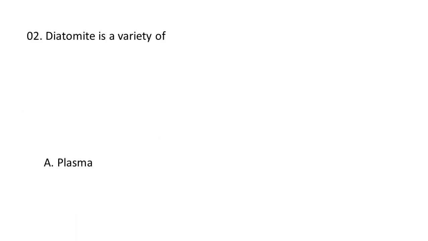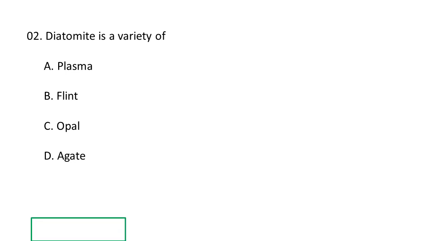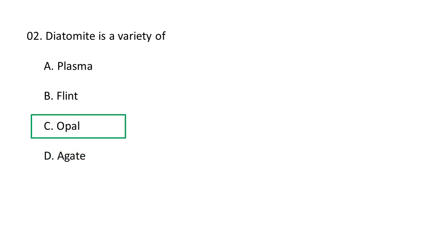Next question. Diatomite is a variety of A. Plasma, B. Flint, C. Opal, D. Agate. So, diatomite is a variety of opal. C. Opal is the correct option.